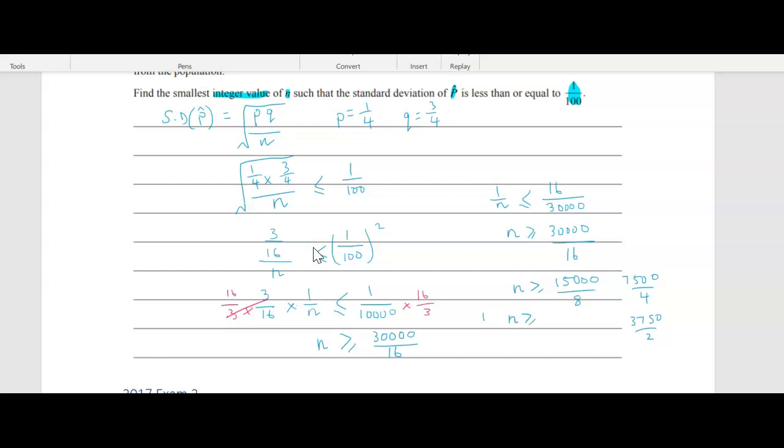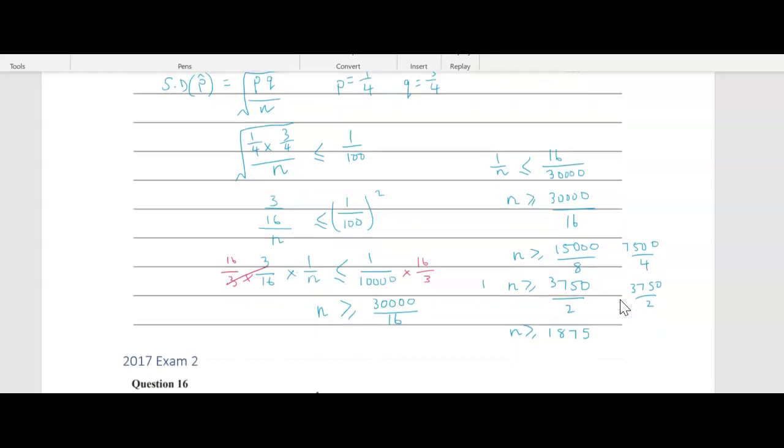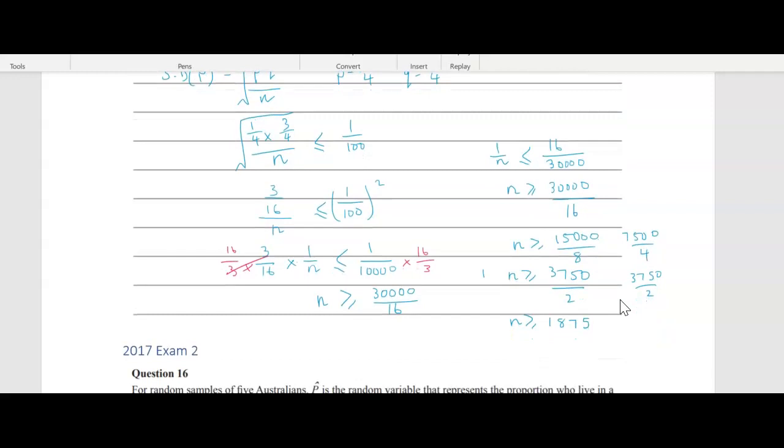So n is greater than or equal to 3750 over 2, which you can easily do. So n is greater than or equal to, what is that going to be? 1875? So the smallest integer value is 1875.